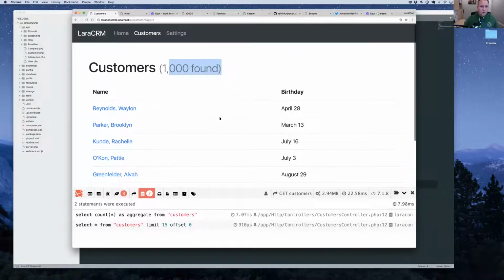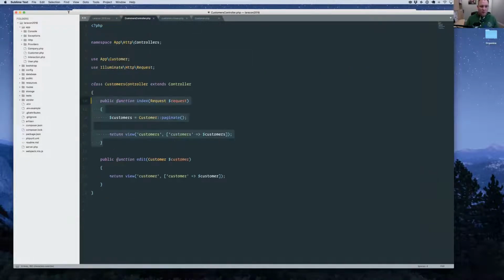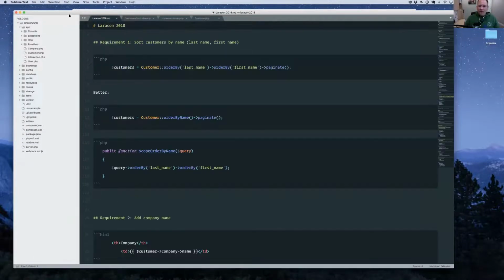Okay, so pretty straightforward, right? So let's dig into the requirements and start working through these requirements one by one. So I have a file here that has all this listed in it. As I mentioned, I'm going to copy and paste as we go.